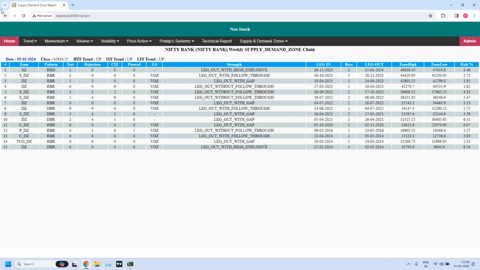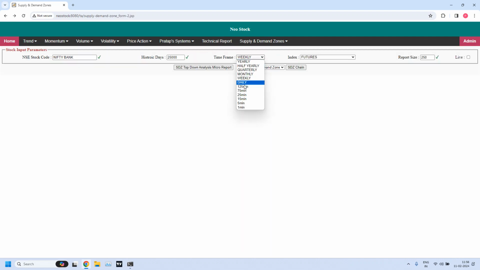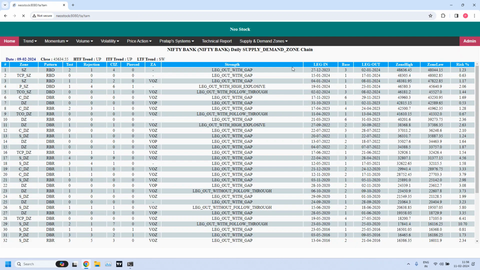Now let us look into daily. This is the daily chain. The immediate supplies are the 5th and 6th. These two are immediately available for the current price. Currently, the price is between the supply zone and this demand zone.